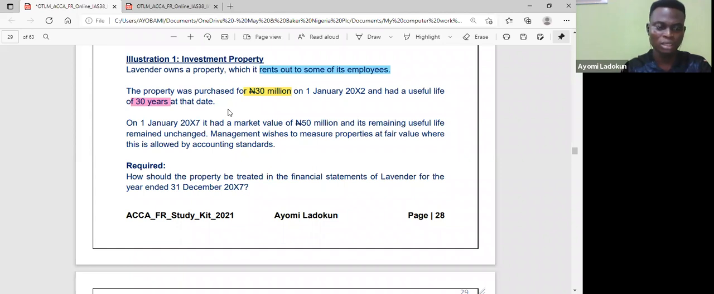I will say 30 million, okay? 30 million divided by 30, I have 1. So 1 million depreciation every year. So the question is, how many years will I depreciate?